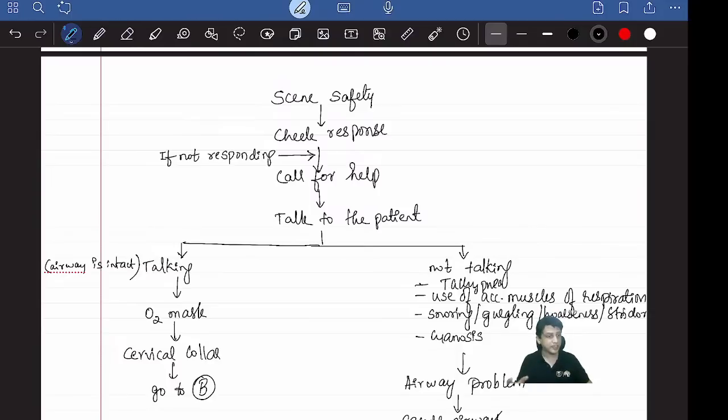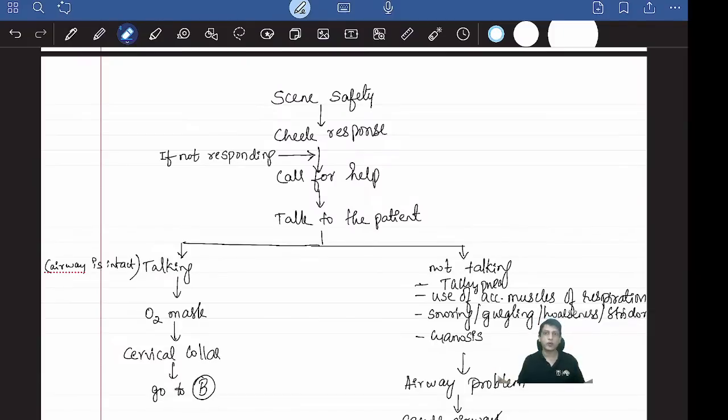Then the next step is check response. The patient is lying without any response on the ground. You go there and knock his shoulder or chest like this. Hello, hello, are you there? Are you okay? If the patient is responding, okay, I'm having a little pain, then nothing to worry. There's no emergency as such.